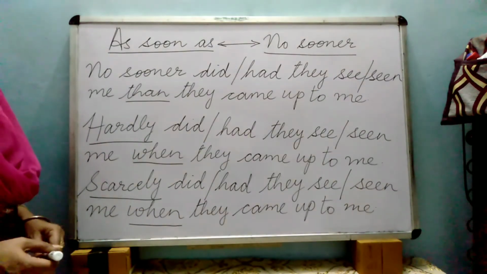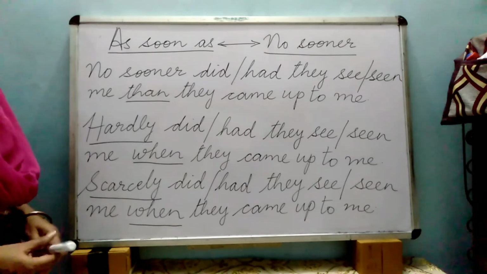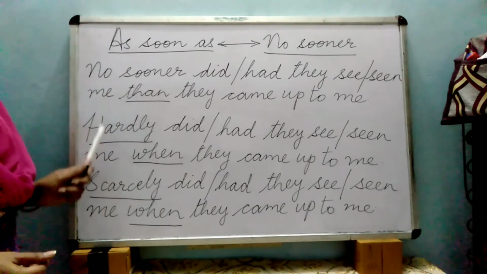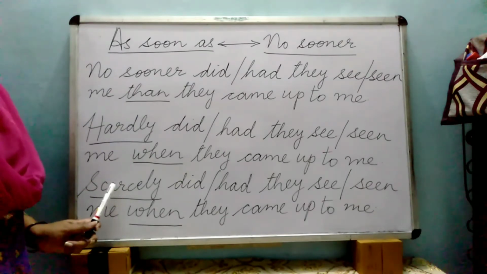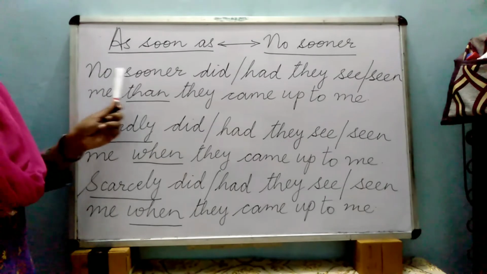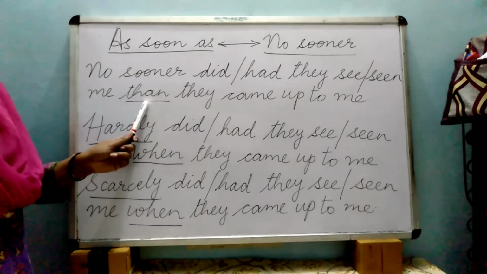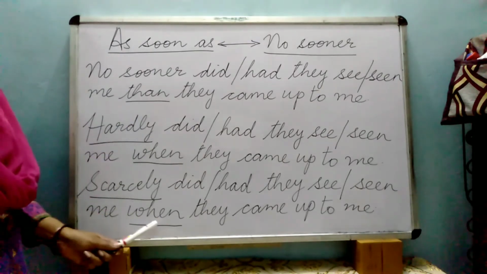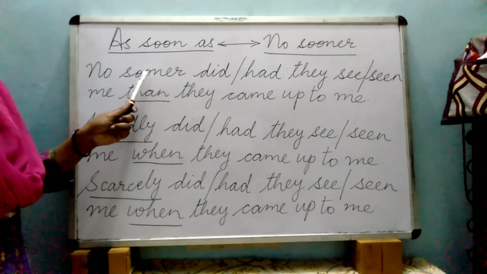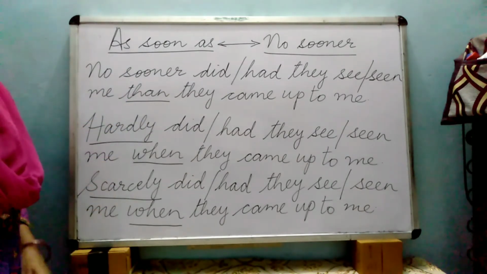So in the question paper the instruction can be there, starting the as soon as sentence using no sooner, hardly or scarcely. So you should know how to write with all these different phrases or words. So with no sooner you will be using than, and with hardly and scarcely you will be using when. The rest of the formation is the same for both no sooner and for hardly and scarcely.